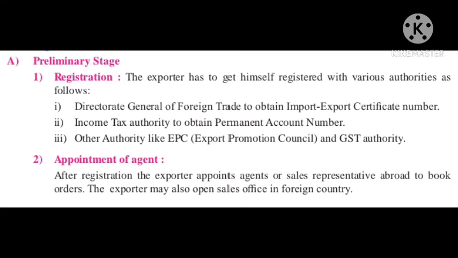The next one is appointment of agent. After registration, the exporter appoints agents or sales representatives abroad to book orders. The exporter may also open a sales office in the foreign country.